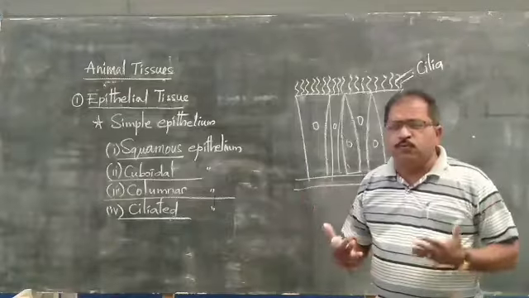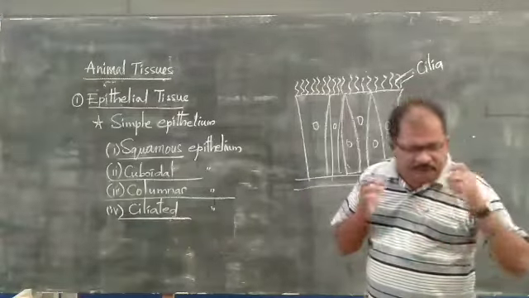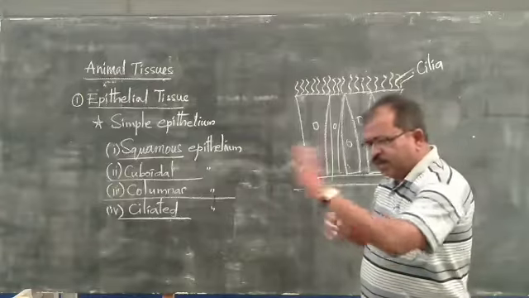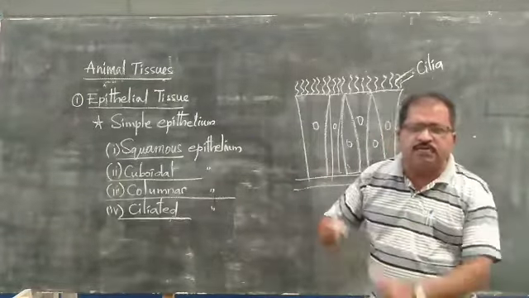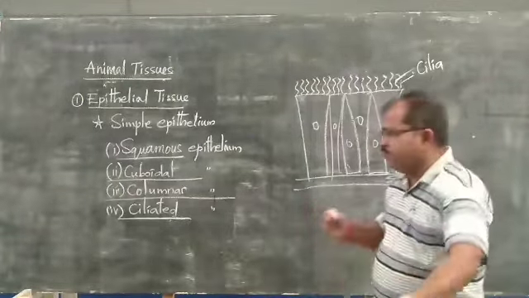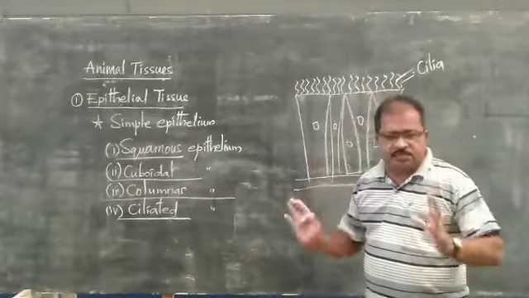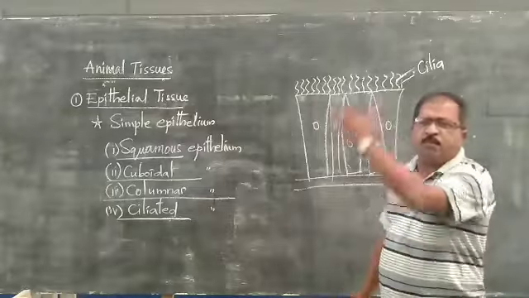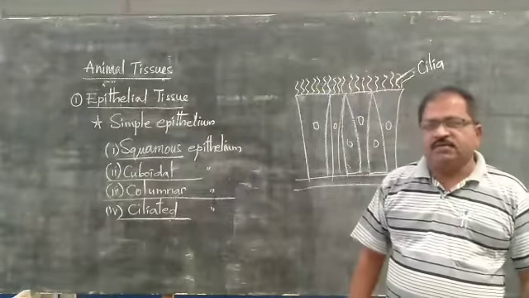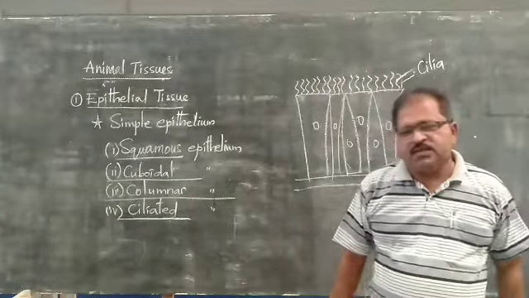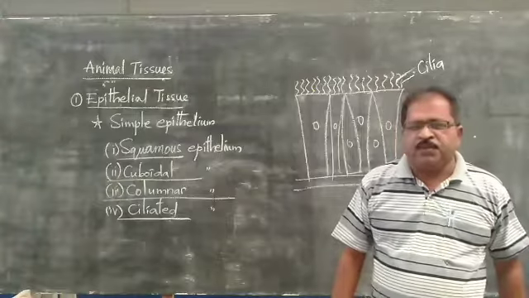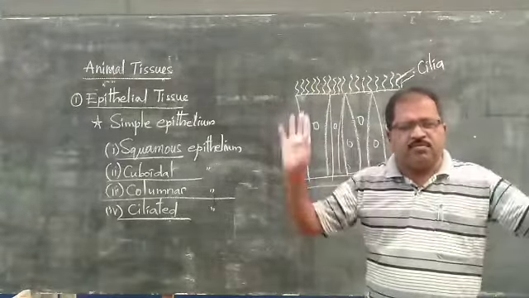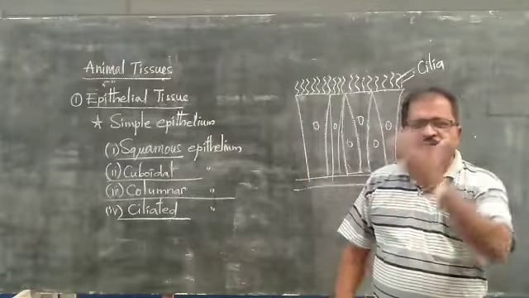What do we do with the broom? We clean our rooms. Wherever the dust particles and unwanted materials are present, all of that is cleaned with the broom. In the same way, this ciliated epithelium, with the help of the cilia, cleans up the complete body. Wherever the unwanted material, the undigested food or the toxic material is, everything will be cleaned by this ciliated epithelium.